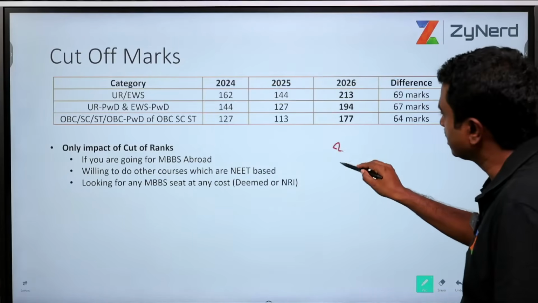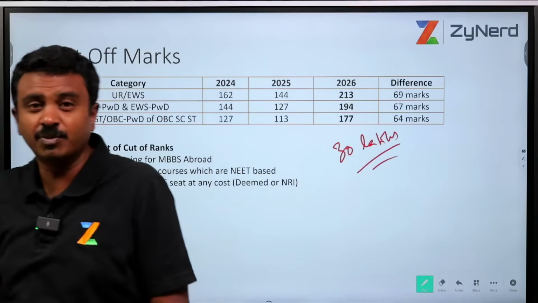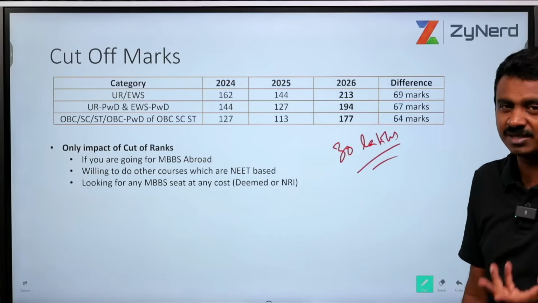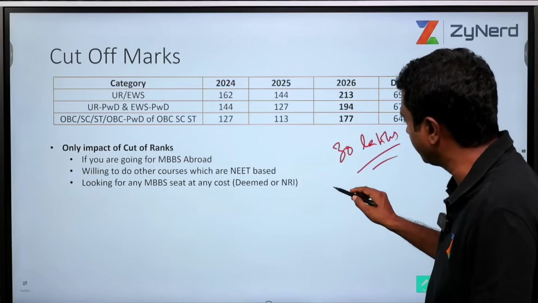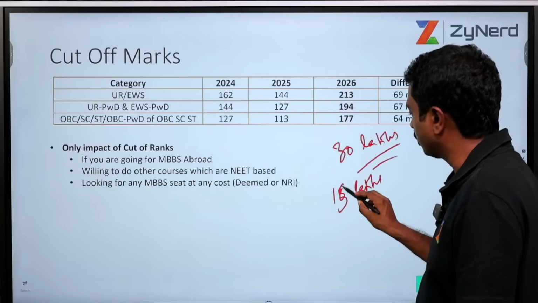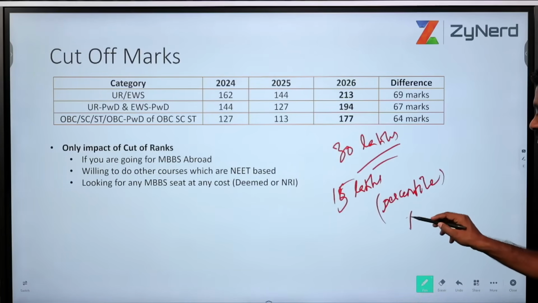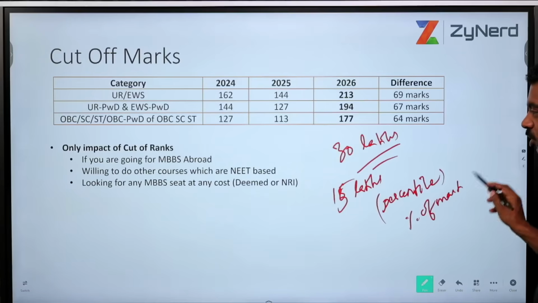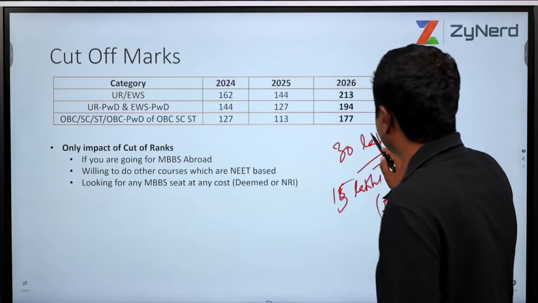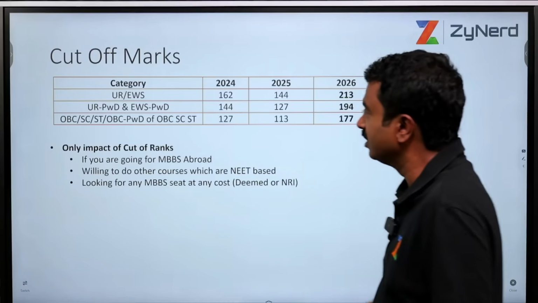What does this mean? Simply, let us say I ask another 10 lakh candidates to participate, go ahead and write the exam. It doesn't matter if you score 5 marks or 10 marks, just go ahead and write the exam. If I pay them up, then my cutoff rank would be 15 lakhs and I will be able to move the cutoff, because it is a percentile based cutoff and not in terms of percentage of marks obtained. So I will be able to change the cutoff. This year unfortunately fewer participated, so the cutoff has gone up very high. If I want, I can add 10 lakh more people and then reduce the cutoff.